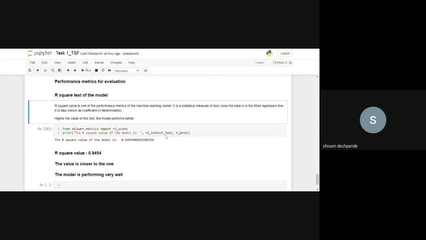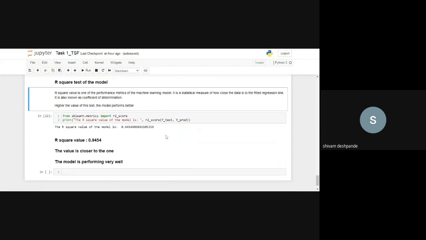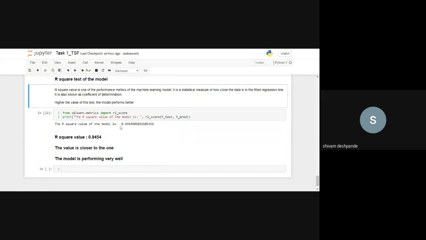The higher the value of this metric, the better the model is performing. I've imported r2_score from sklearn.metrics, and to this r2_score I am passing y_test and y_prediction to calculate the R square value.